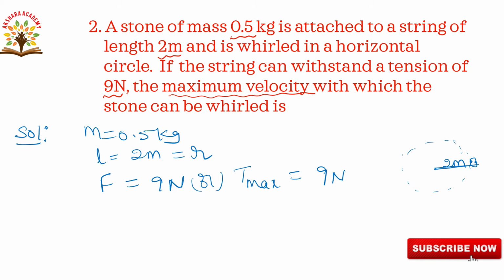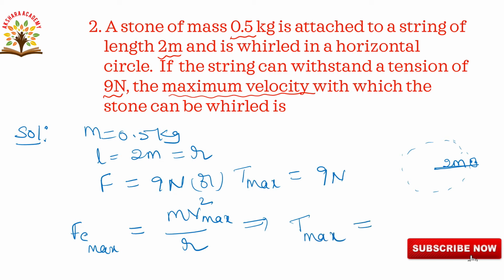So centripetal force maximum is equal to mv square, here maximum velocity, by r. So T maximum is equal to mv square maximum by r.